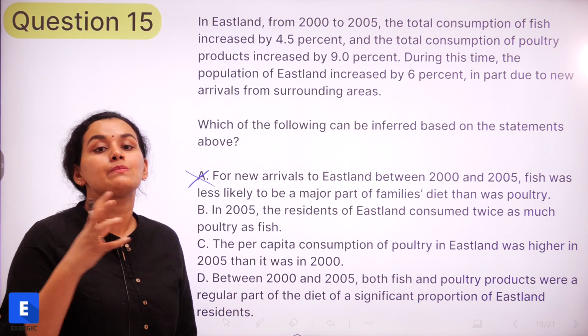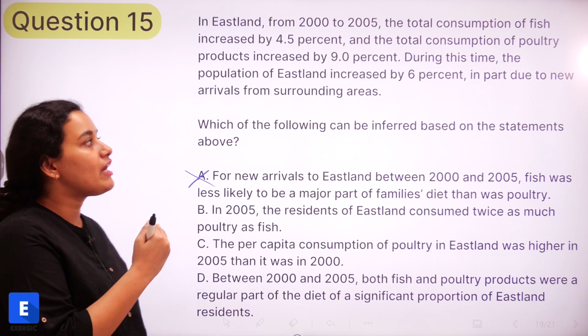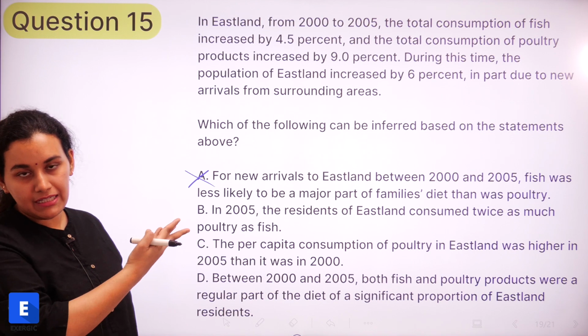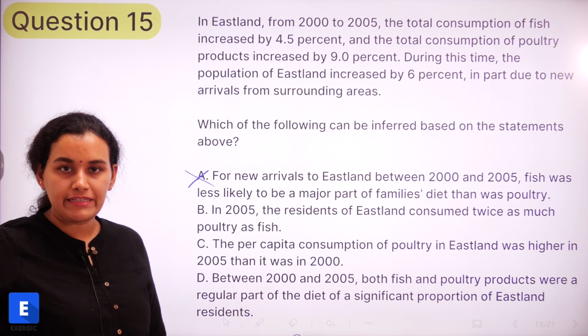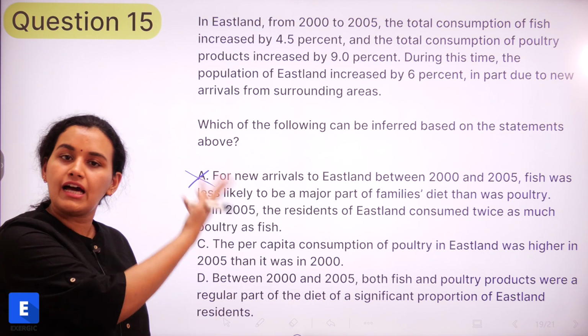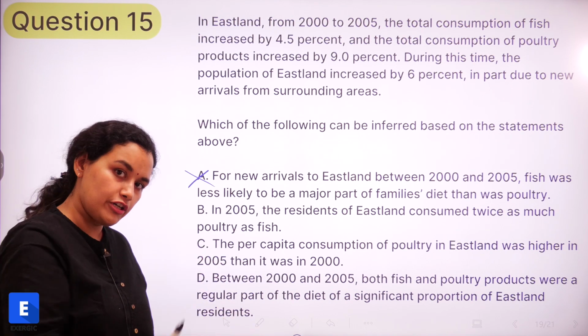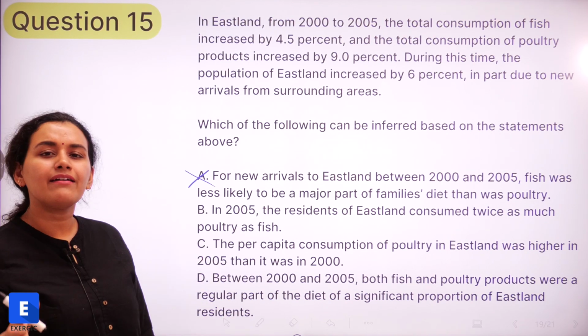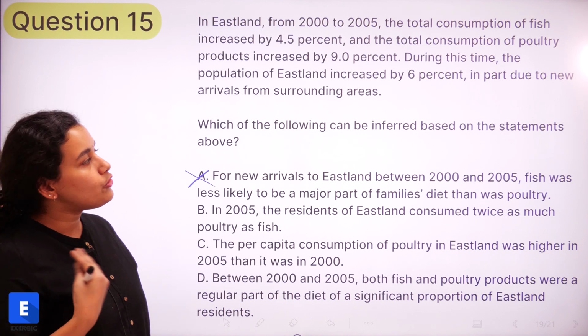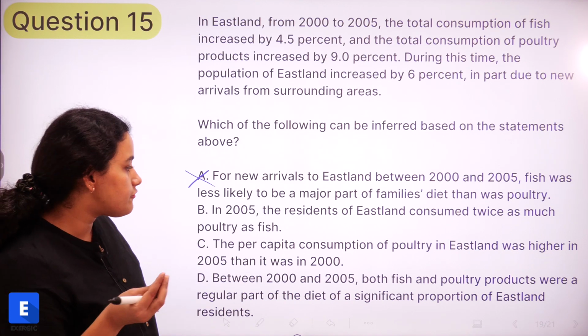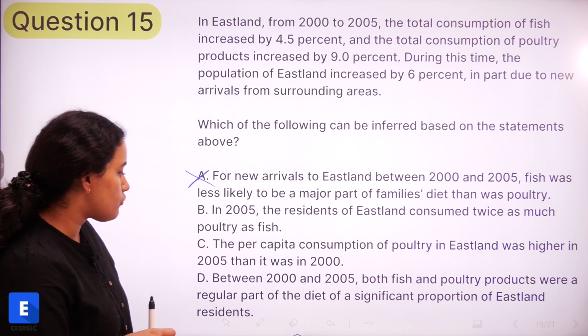It may be a small portion of their diet because we are only talking about fish and poultry consumption here. Maybe they are having something else which is 90% of their diet and only 10% is fish and poultry, right? So there is nothing definite in the passage that says that fish and poultry is the major food for the residents of Eastland.